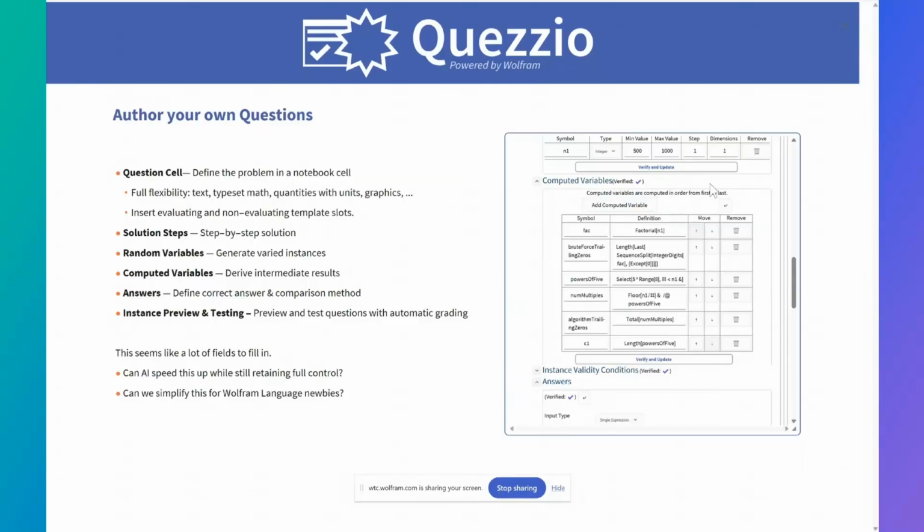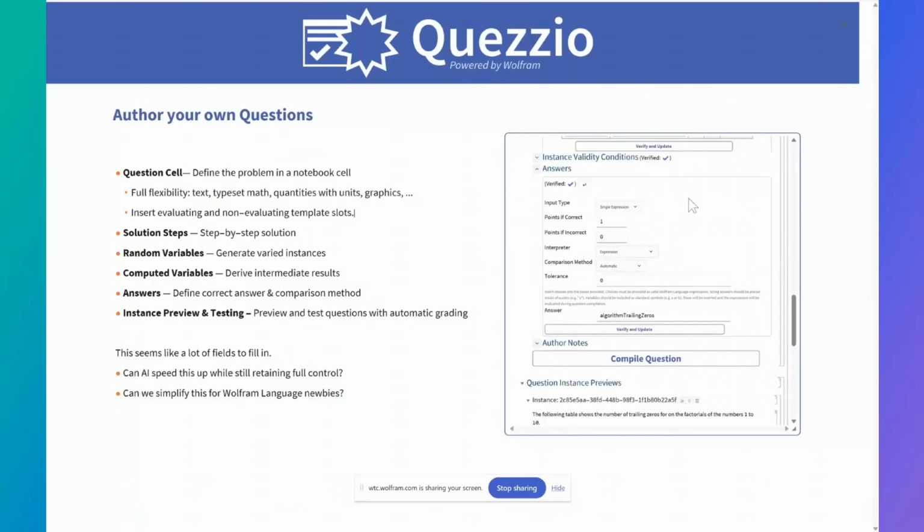And then from that, we generate computed variables. These are intermediate values or results that take us from those random variables as initialization conditions to our answers and any additional values that we need to compute in order to fill in our solution steps. When we're defining our answers, we define the correct answer definition, as well as filling in whether it needs a tolerance, what notions of mathematical equivalence we want to allow, and whether we want an interpreter, for example, if it's a quantity or a certain entity type. These can be either free response answers or multiple choice as well.